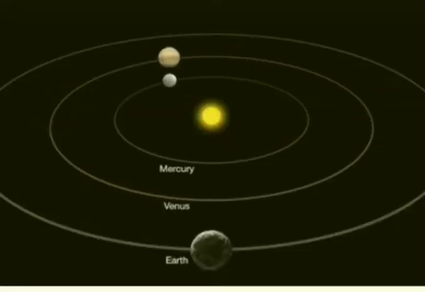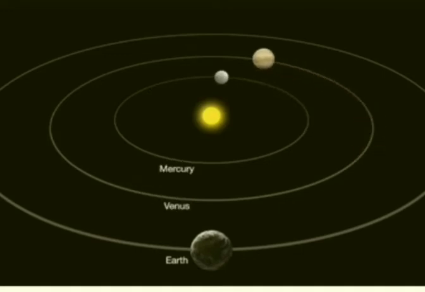Each planet has a definite path in which it revolves around the sun. This path is called an orbit. The time taken by a planet to complete one revolution is called its period of revolution. The period of revolution increases as the distance of the planet from the sun increases.